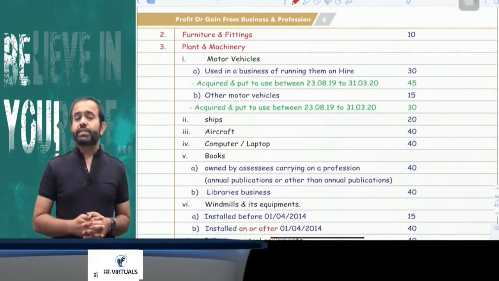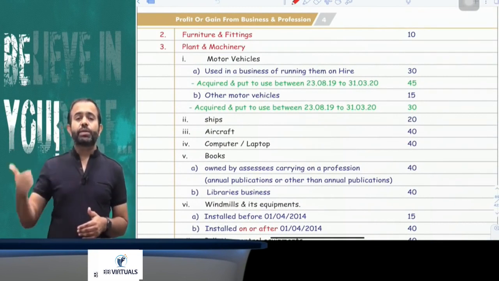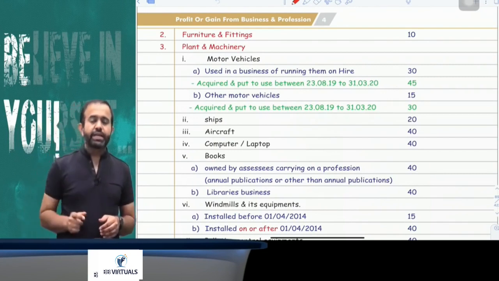Furniture rate of depreciation is 10%. Now for intangible assets, the rate of depreciation is 25%. But now try to understand in case of plant and machinery.